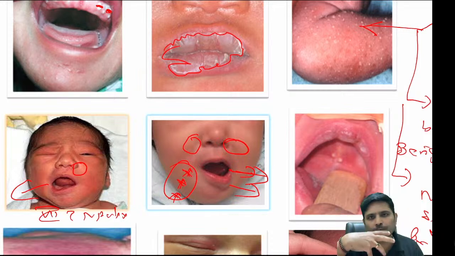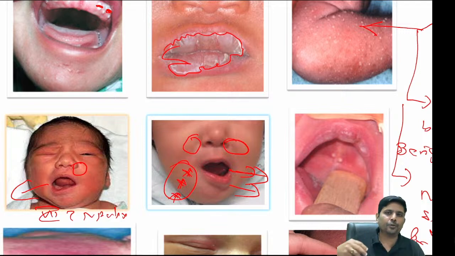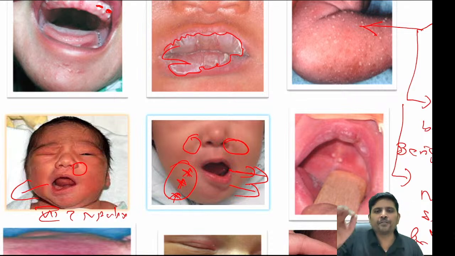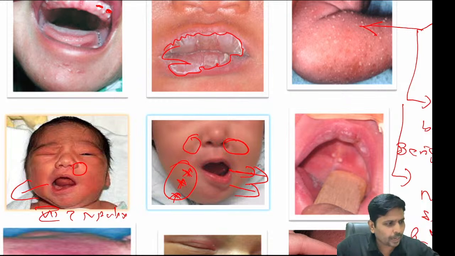Okay, so deviation of angle of mouth. A child smiles with a deviated mouth, and the nasolabial fold is present on both sides: it is a case of absence of depressor anguli oris. Nasolabial fold absent means facial nerve palsy. Right?